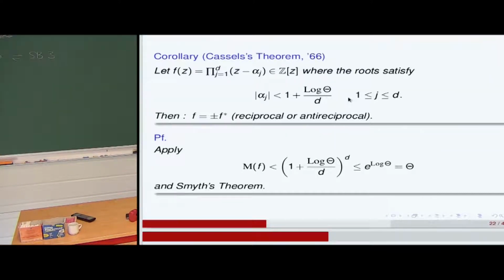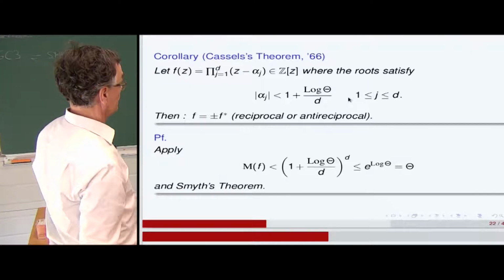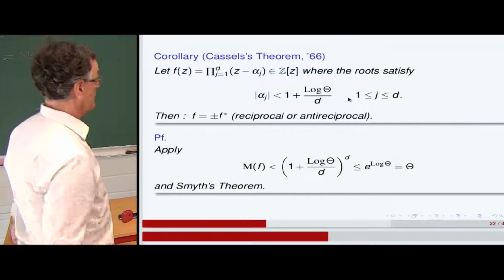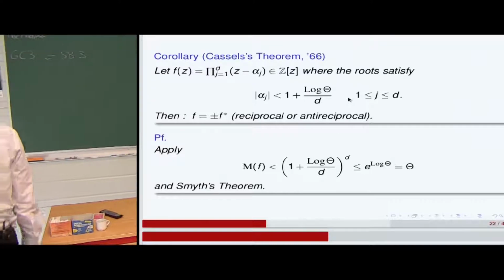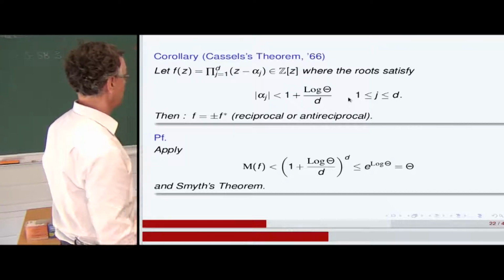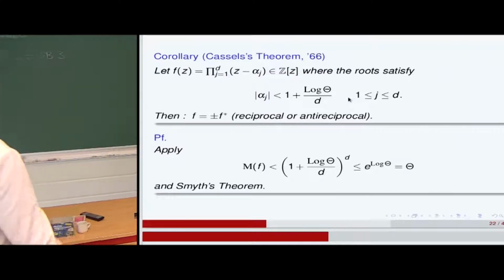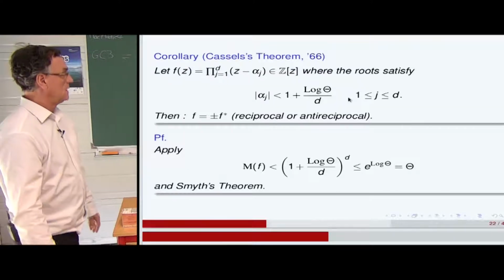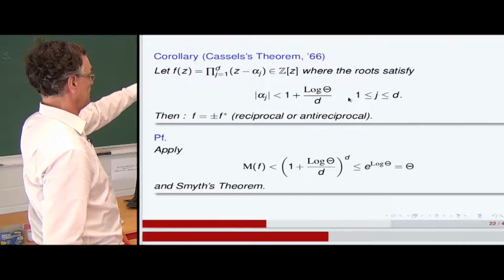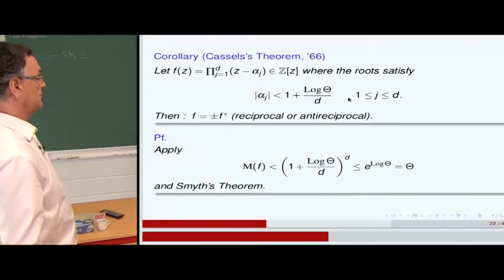So when all the roots are very close to the unit circle, this means that, okay, that's efficient. Sorry, I cancel what I said. The proof is to use Smyth's theorem. It's a consequence of Smyth's theorem: the Mahler measure is just less than the power d of this upper bound, and then it gives theta. That's all. It's very simple.